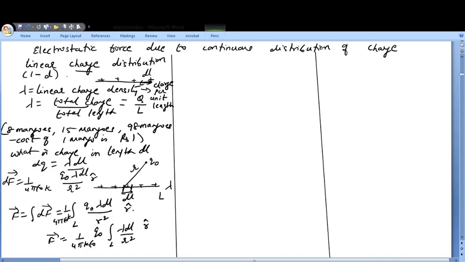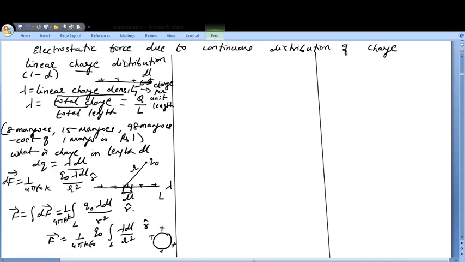Now let us talk about a ring. Let us suppose I have a ring, and here you have the charge distribution. So now see, students, in a ring the charges are distributed over the circumference, so it is also an example of linear charge distribution. You must be thinking it is a ring, so there must be some area, pi r square, but you see how the charges are distributed: along the circumference, along the length of the ring. Therefore the charge on the ring is also an example of linear charge density. So we have dealt with the linear charge density.